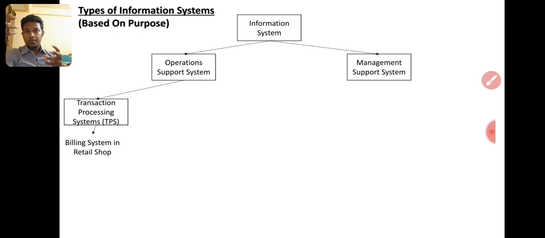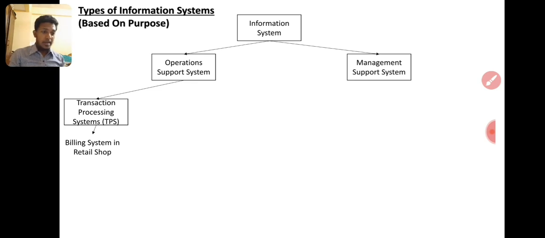It's a different name for the transaction processing system. An example of a transaction processing system is the billing system. A transaction processing system captures the transaction, right? We deal with the transaction. It means that there is no information yet. When a client comes and sits with us in a bank, we ask what is your name.